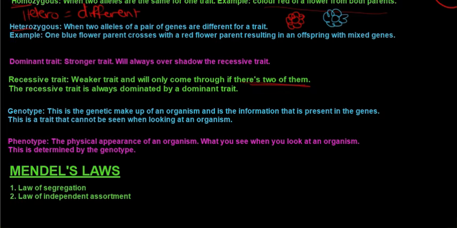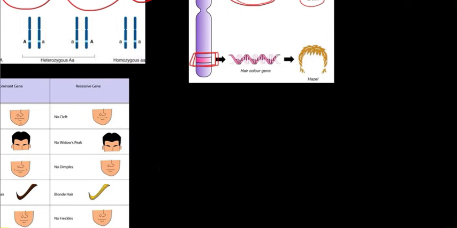If we use Mendel's pea plants as an example, a tall plant versus a short plant. A tall plant is always dominant over the short plant. How we show this in genetic crosses is by using the first letter of the dominant trait as the symbol.